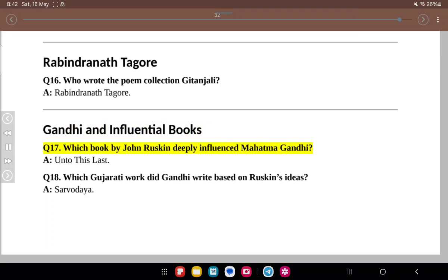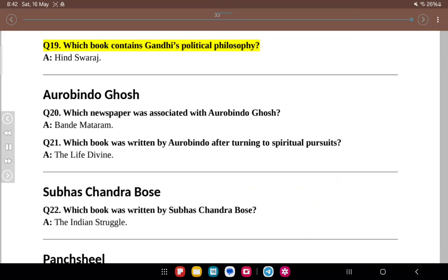Gandhi and influential books. Q17. Which book by John Ruskin deeply influenced Mahatma Gandhi? A. Unto This Last. Q18. Which Gujarati work did Gandhi write based on Ruskin's ideas? A. Sarvodaya. Q19. Which book contains Gandhi's political philosophy? A. Hind Swaraj.